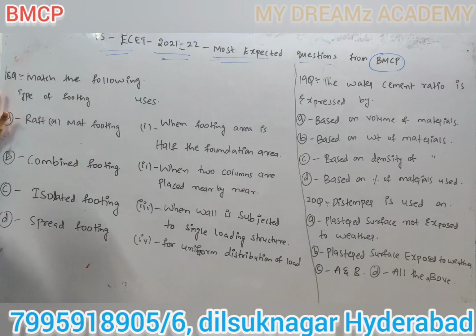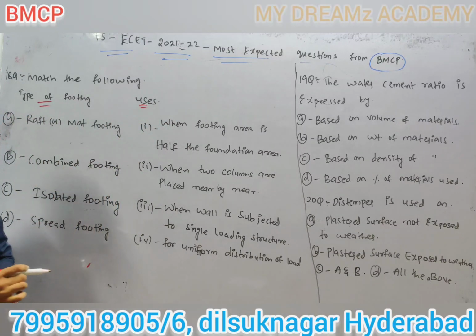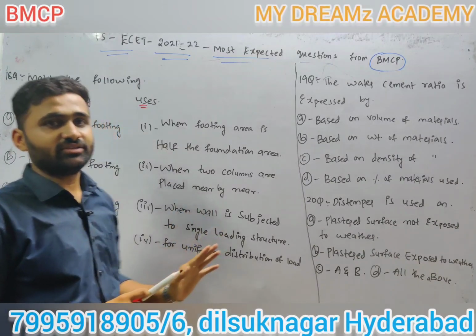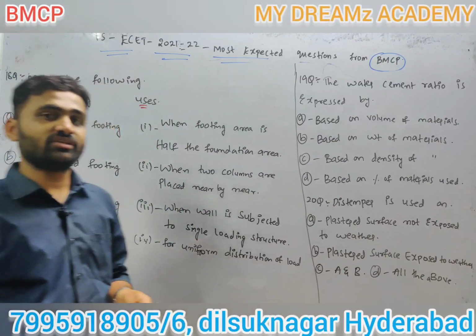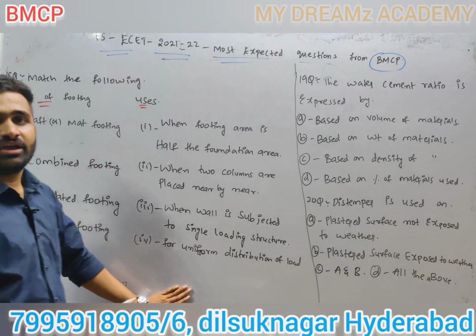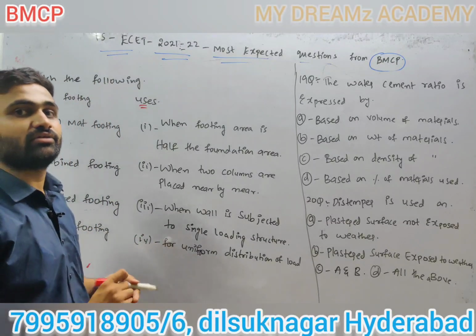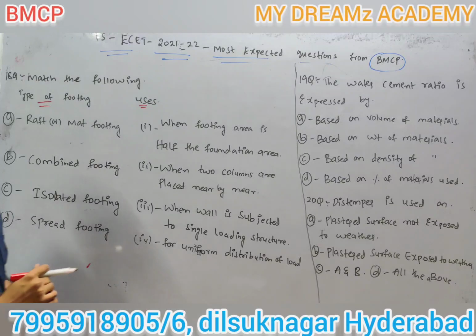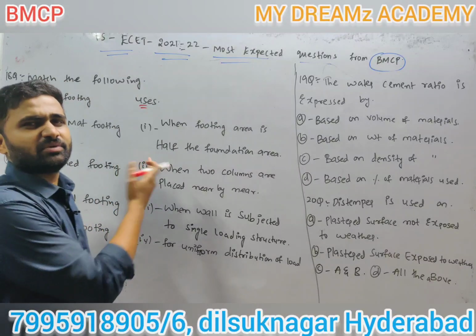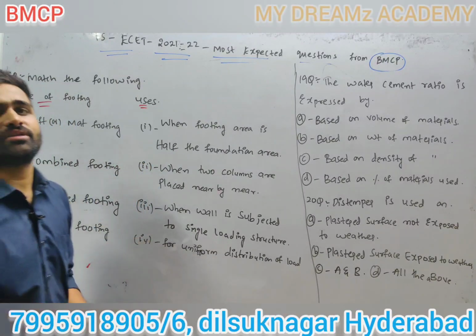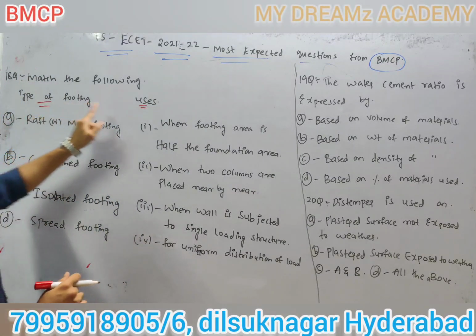Coming to the 18th question, match the following: type of footing and uses. Our concept is covering four questions in one question, which is very useful for you. If you read one question perfectly, you will get four answers. This is a basic BMCP question, and no paper will be without it. Depending upon footings, they will definitely give a question.